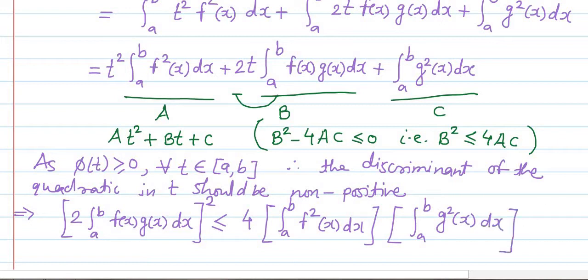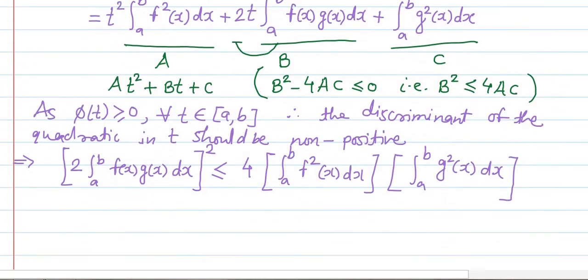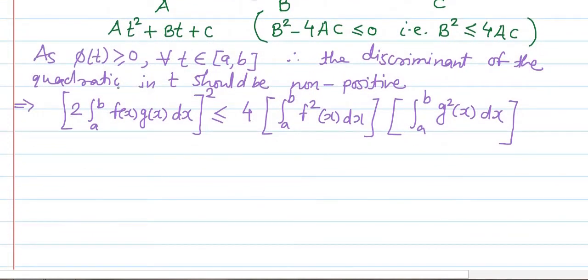Now if we take the square of the left hand side, then 2 square, 4, will get cancelled with the 4 of the right hand side.